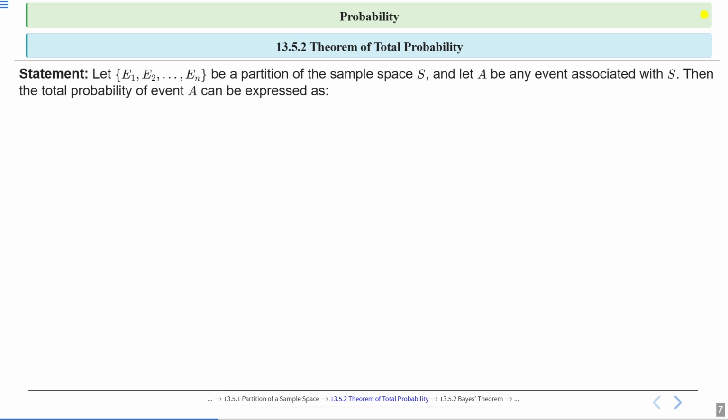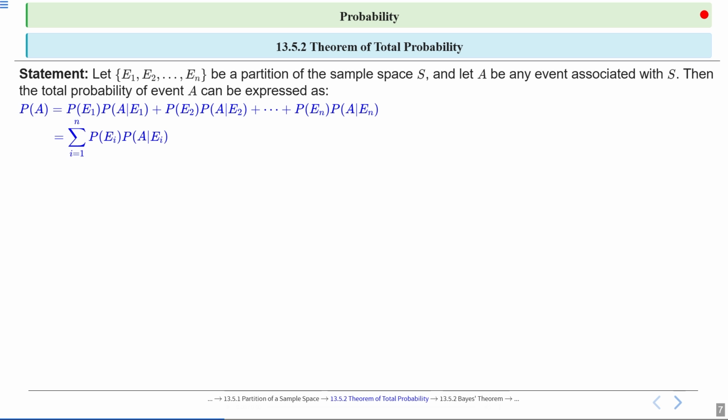Next, the theorem of total probability statement says: let E1, E2, E3 till En be a partition of sample space S and let A be any event associated with S, right? Then the total probability of event A can be expressed as probability of A is equal to probability of E1 into probability of A upon E1, plus probability of E2 into probability of A upon E2, till probability of En into probability of A upon En, right? Which will be further equal to the summation of i equal to 1 to n, probability of Ei into probability of A upon Ei, right? Let's see the proof of this theorem. This is the figure, you can say.